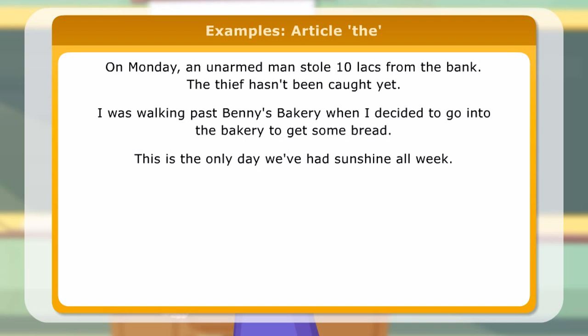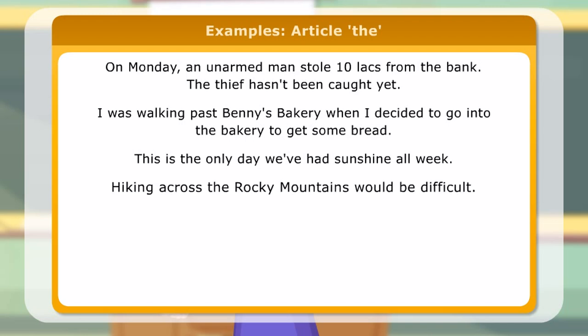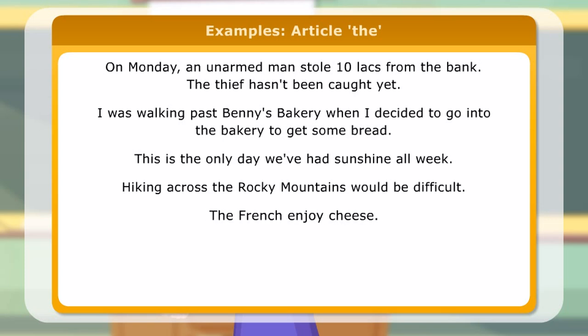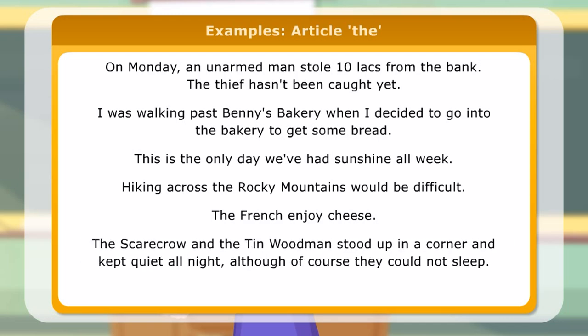This is the only day we have had sunshine all week. Hiking across the Rocky Mountains would be difficult. The French enjoy cheese. The Scarecrow and the Tin Woodman stood up in a corner and kept quiet all night, although of course they could not sleep. The Japanese are highly regarded for their politeness.